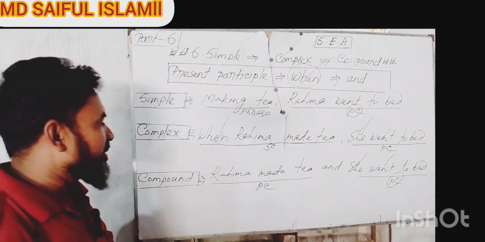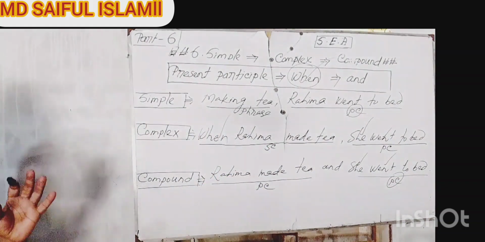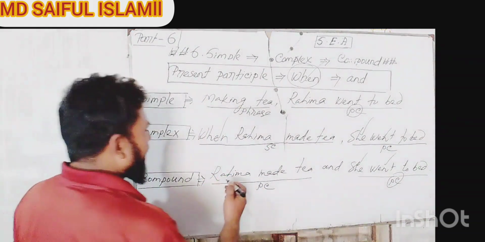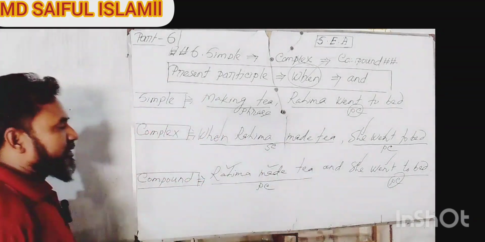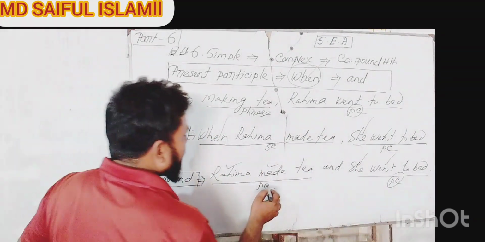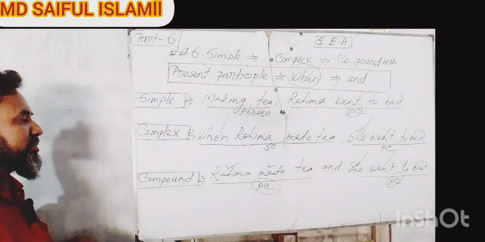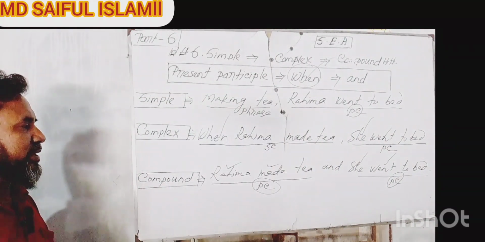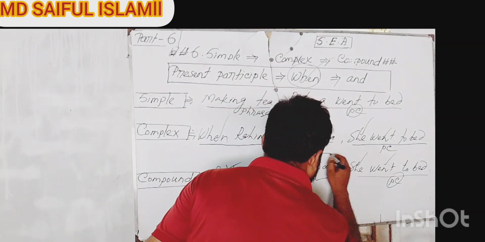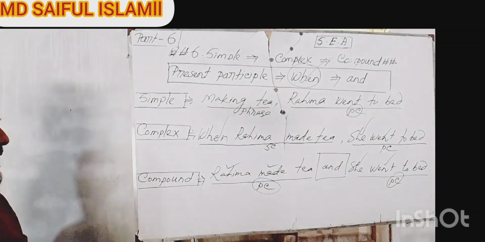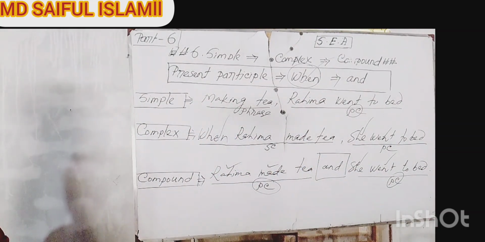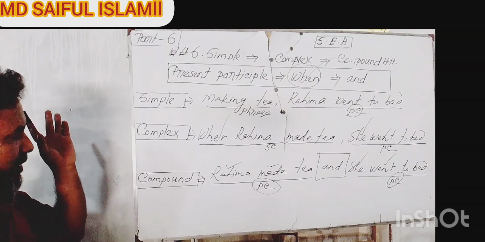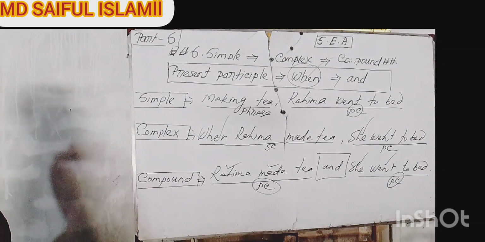And "Rohima made tea". Which clause, my friends? Of course, a principal clause, because here there is one subject and one finite verb. And according to the definition of compound sentence, if any sentence possesses double principal clauses mixed with any coordinating conjunction, such kinds of statement are, of course, compound sentences. And according to the definition of compound sentence, it must be considered a compound sentence.